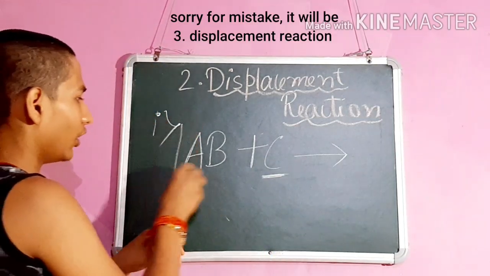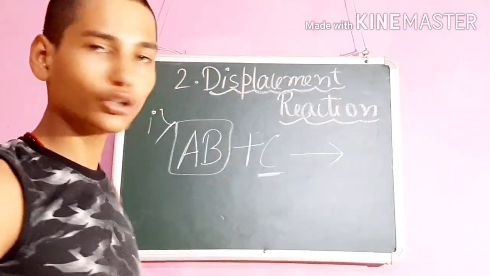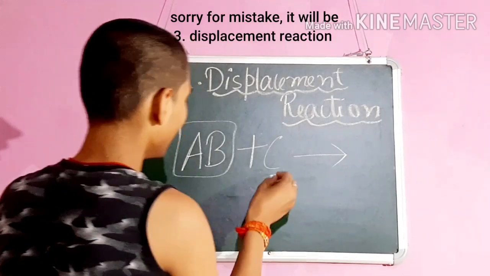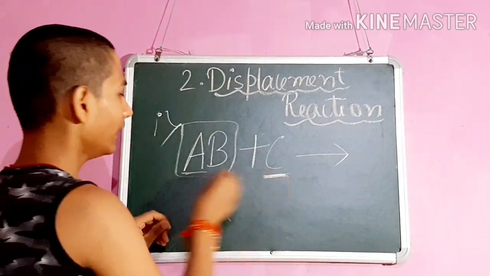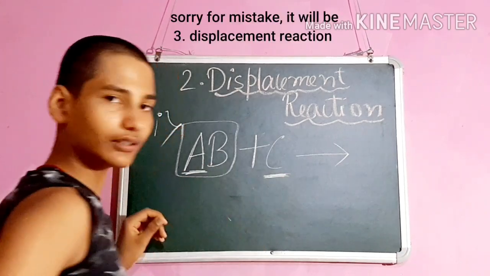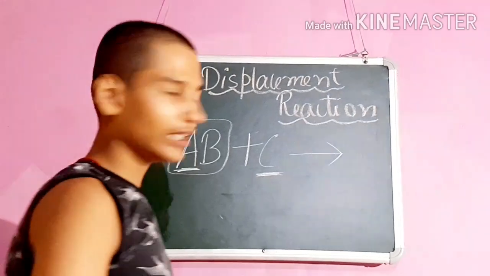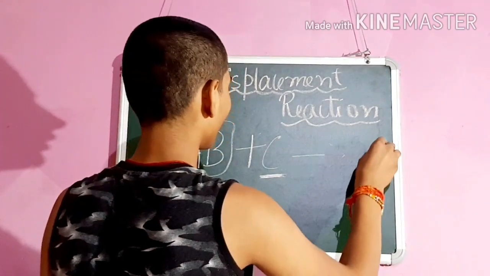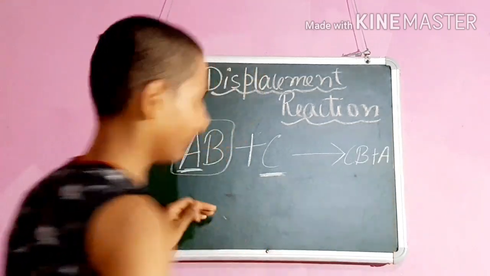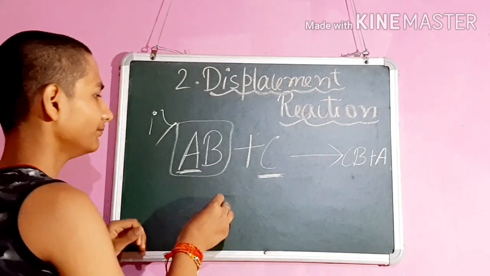AB is a salt solution, and C is a metal. In the first property, A and C are metals. C is a more reactive metal than A in the reactivity table, so it displaces A from its salt solution.